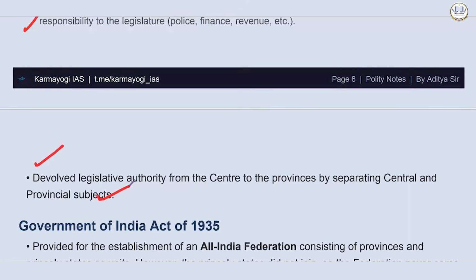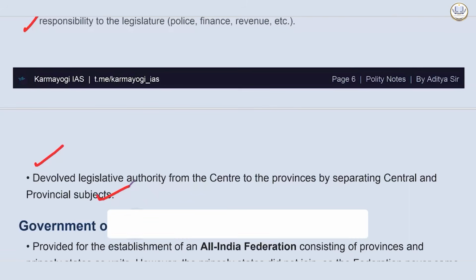Then there was no reserved seat. The Act did not provide for the reservation of seats for women in the legislatures, and provinces were provided the option. So it left the decision of whether to admit women to the franchise to the newly elected legislative council of each province. Then the Government of India Act 1935 came. So this Act formally introduced reserved seats for women in both provincial and central legislatures.